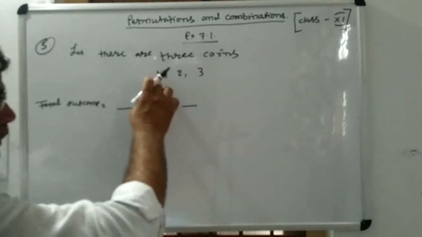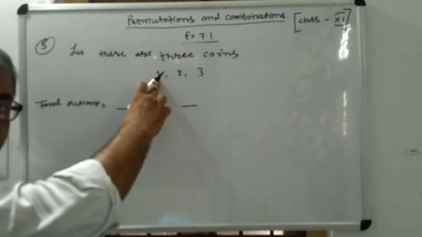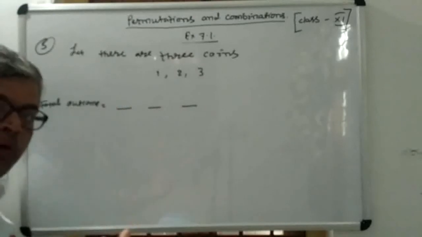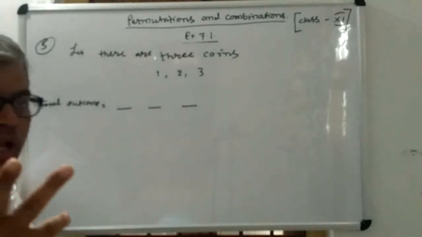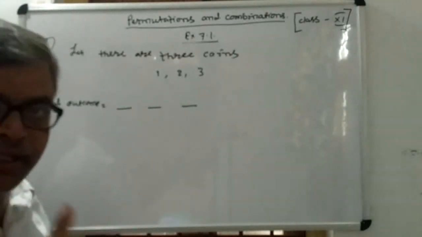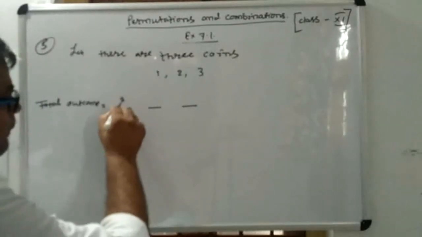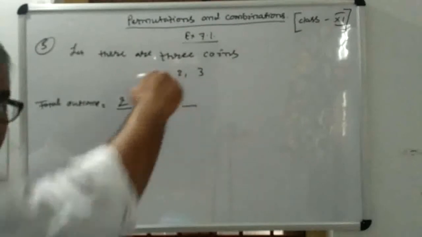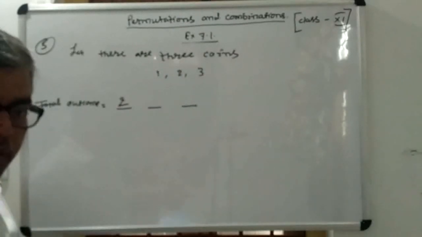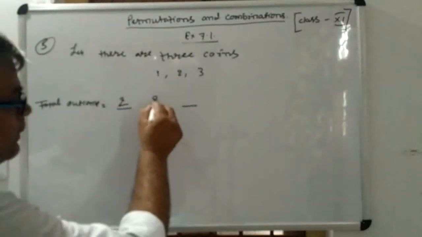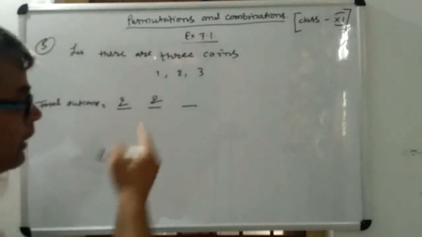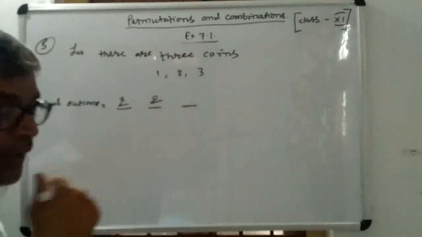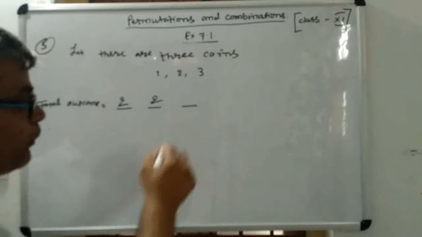So when you toss coin number 1 or any coin, you have 2 possible outcomes, either head or tail. Now again, if you toss coin number 2, then again there will be 2 outcomes, head or tail. Now when you toss the third coin, again there will be 2 outcomes.